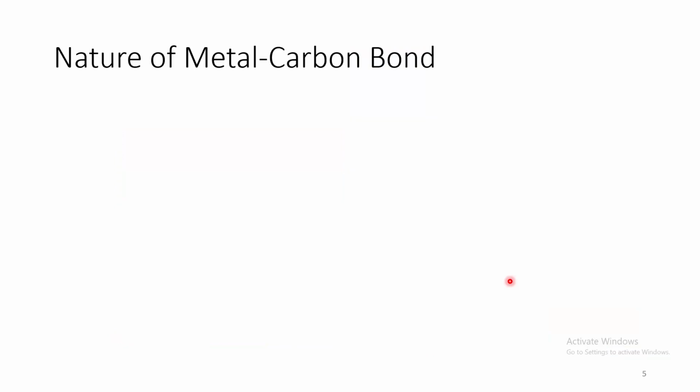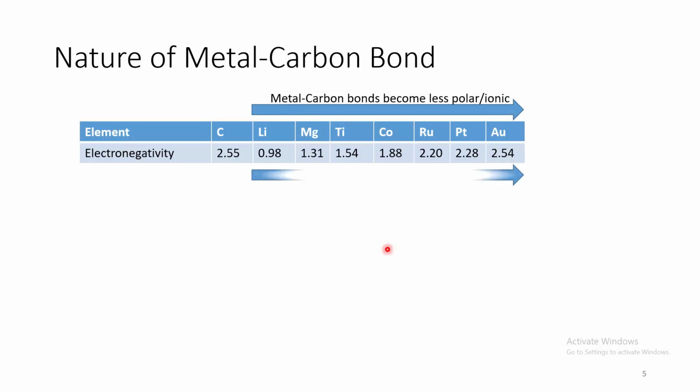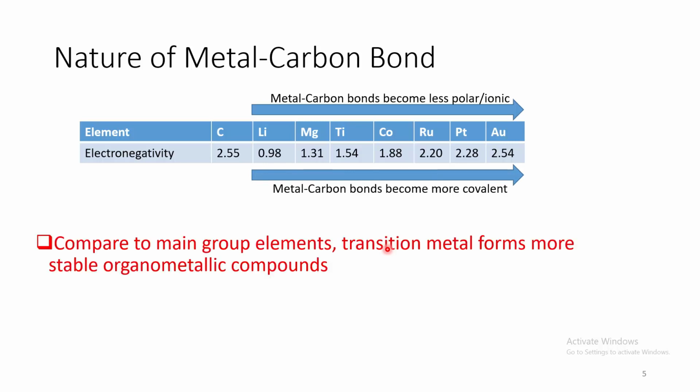Let us come to the nature of the metal carbon bond in transition metal as well as main group organometallic compounds. So look at this electronegativity scale. As we go from lithium to gold, electronegativity is increasing, and especially in case of gold, the electronegativity is approximately the same as carbon. So the metal carbon bond becomes less polar and more covalent as we move from main group to transition metal. So compared to main group elements, transition metals form more stable organometallic compounds.